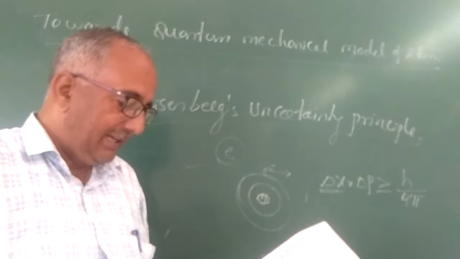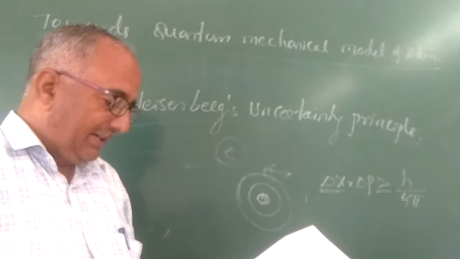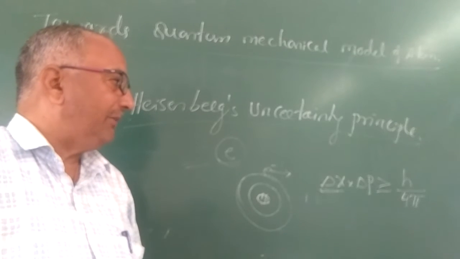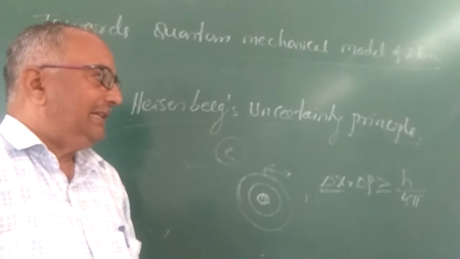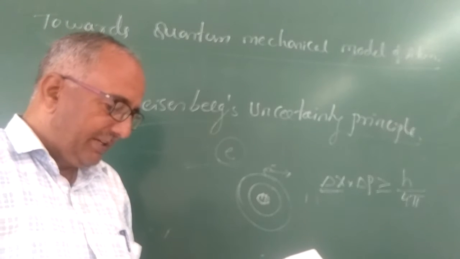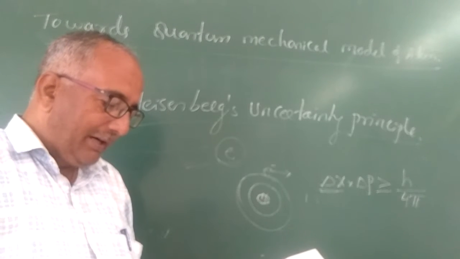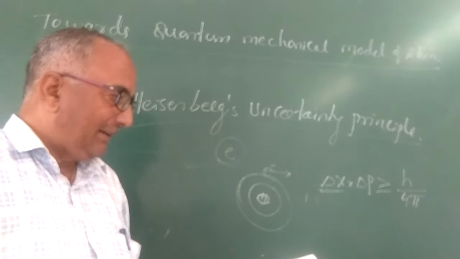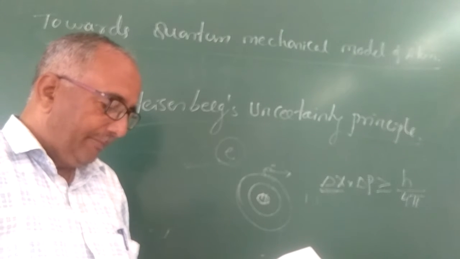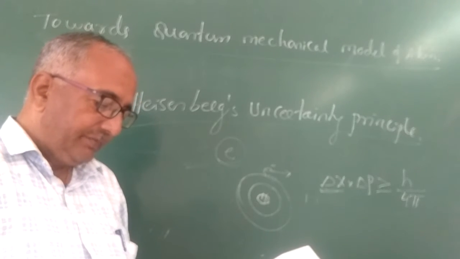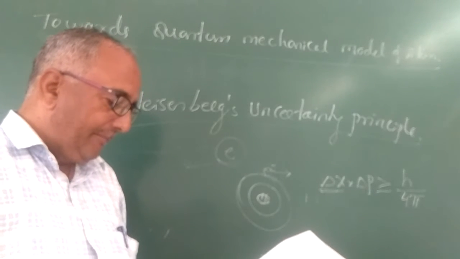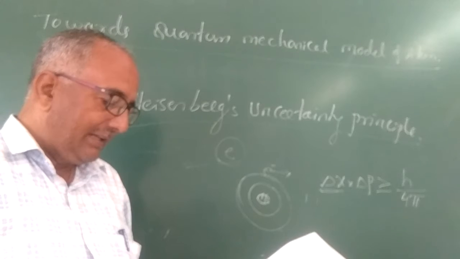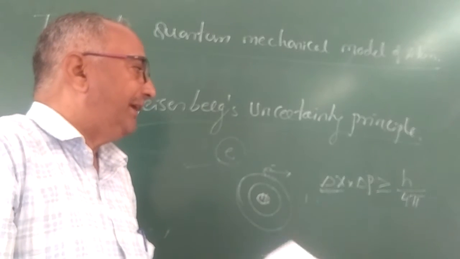So this is the Heisenberg uncertainty principle. What is its significance? One important application is that it rules out the existence of definite paths or trajectories of electrons and other similar particles.